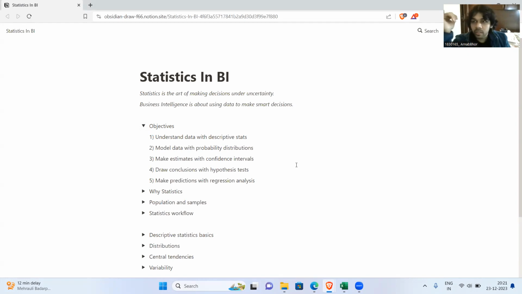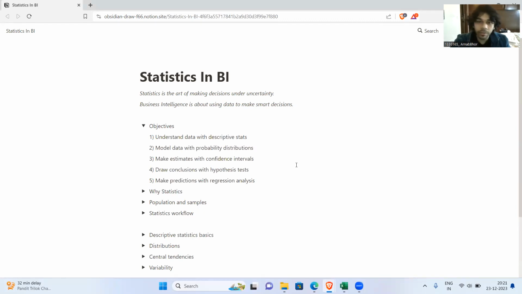Firstly, we need descriptive statistics to report at a holistic level when we have all the data that we need. If you want to do reporting on that, that's when we do descriptive statistics. So mean, median, mode, all these things come in here, right? And even standard deviations, we'll come to that. Then we model our data as per the probability distributions, right? Probability distribution is another concept.